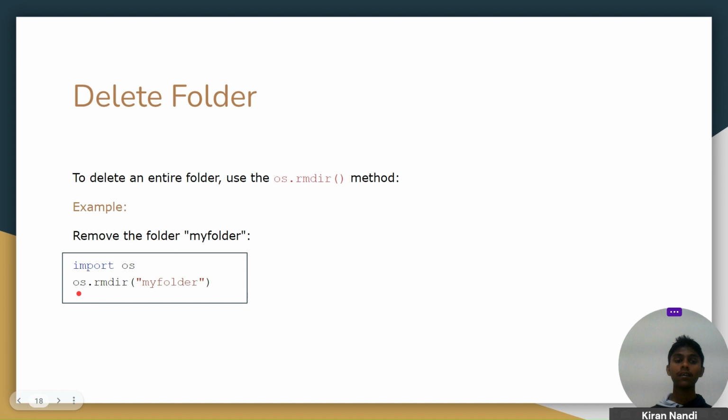In os.rmdir, rm means remove and dir means directory, where directory means nothing but the folder. It will remove the folder, and here is the folder name. If we run this command, the entire folder gets deleted by just running this command.